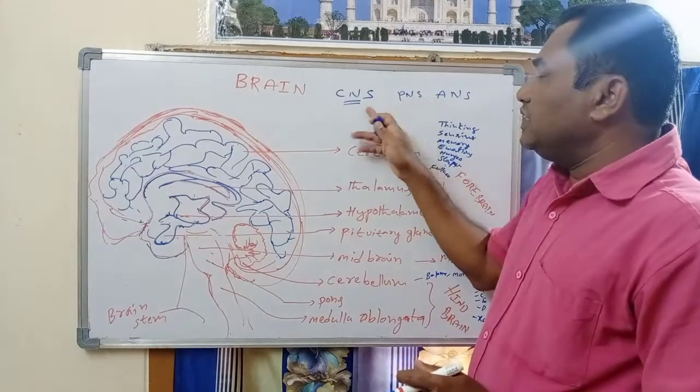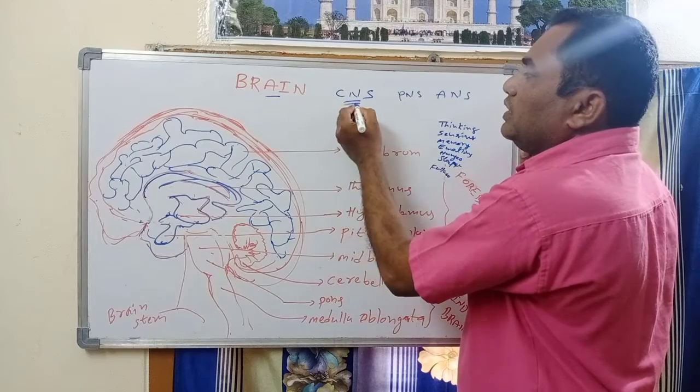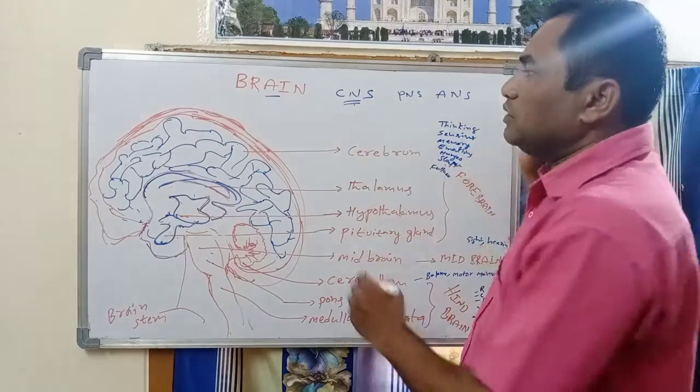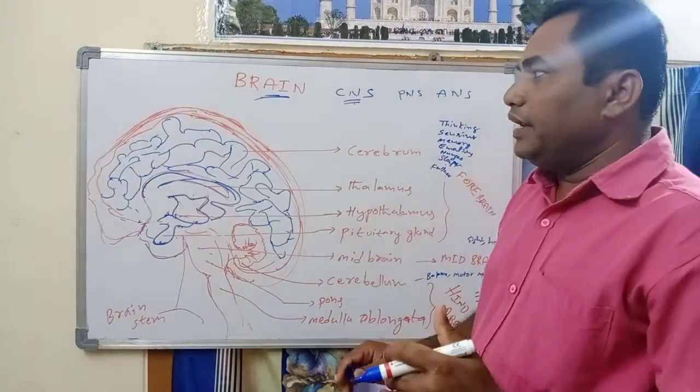Of these three divisions, the brain and spinal cord are present in the central nervous system. So today we are going to discuss the brain.